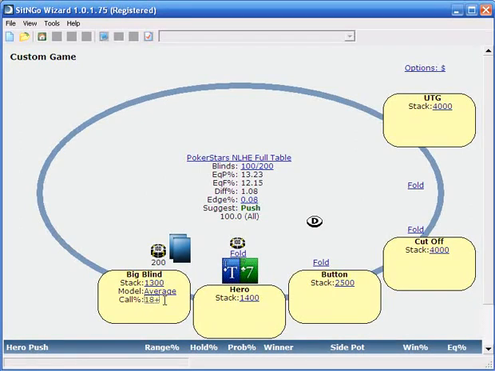And how do you know how wide he's calling or how narrow? Well, you don't know exactly, but Wizard's going to give you a decent guess. And if you have a guy who's really loose and has been calling a lot, you'd want to widen this. If you're playing against a total nit, then you could even narrow it. Maybe he's only calling with a mid-high pocket pair or a very high ace. And so you combine reads you get on your opponents with stats if you're using tracking software, or you can go to Wizard's defaults, which are very good if you don't have a better idea, and that'll give you an idea. And if he is calling with 18, then you're correct to push 100%.